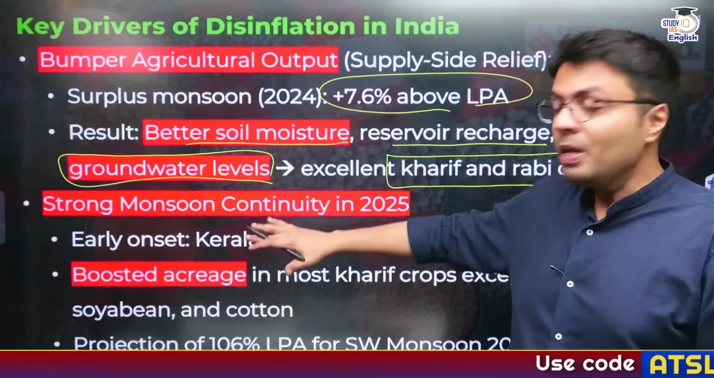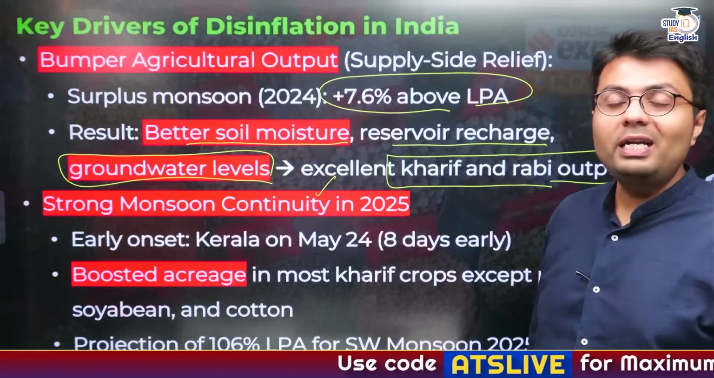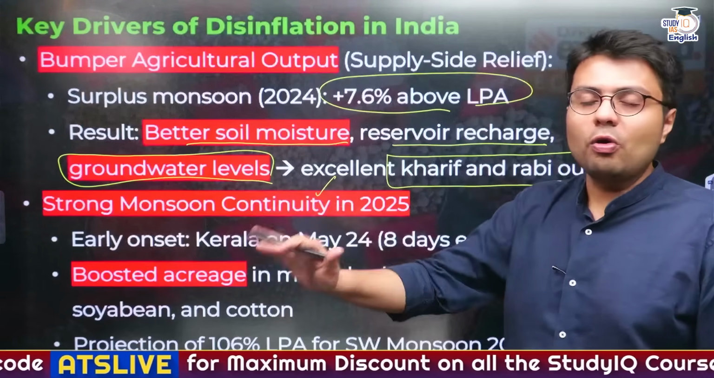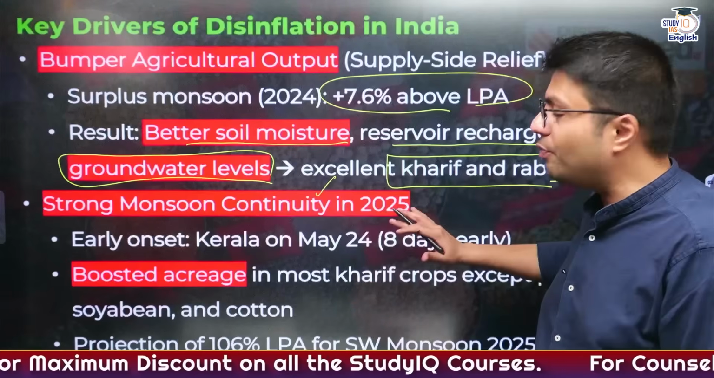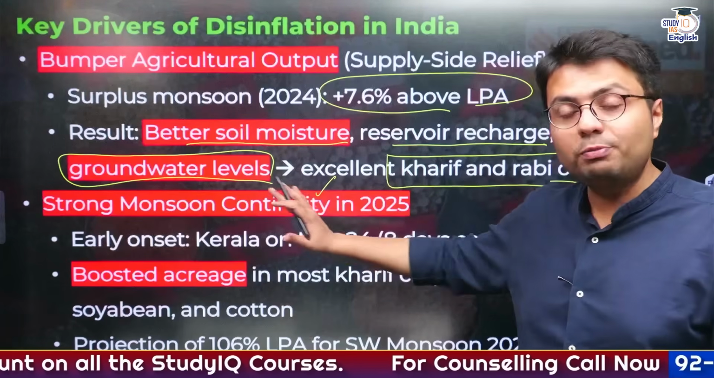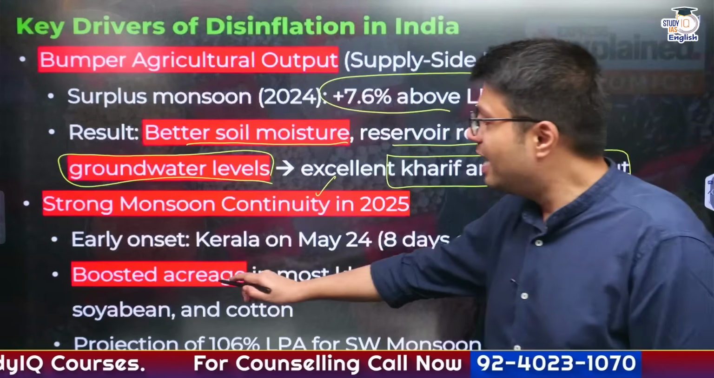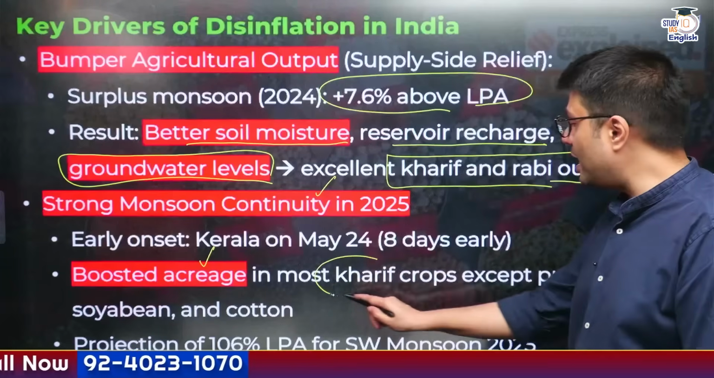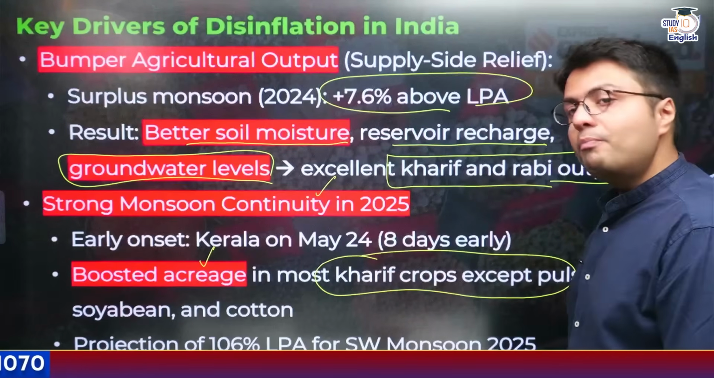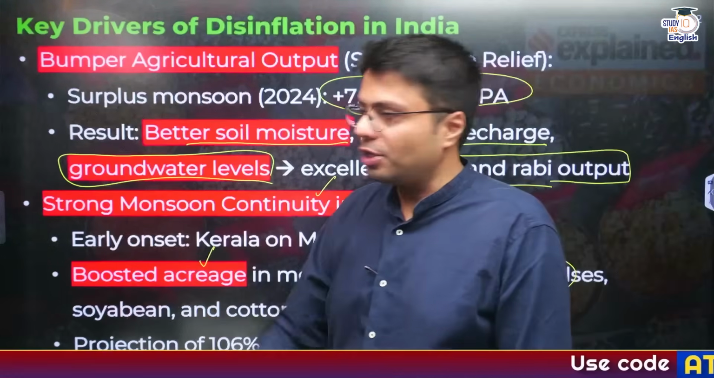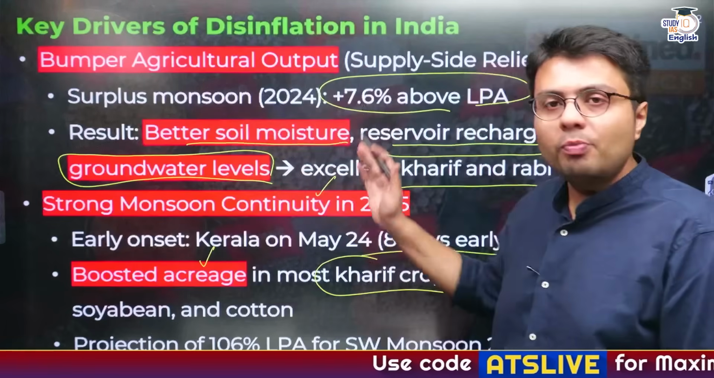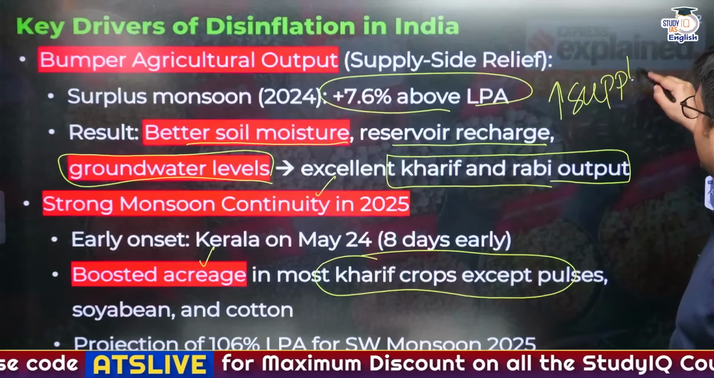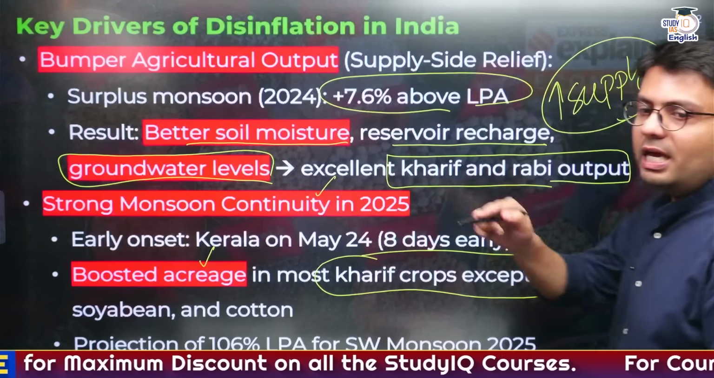Similarly, this year also India has witnessed strong monsoon continuity, and IMD has also given a projection that India this year will also witness a surplus amount of rainfall. And because of early onset of monsoon in India, especially when it reached Kerala 8 days early, it has led to good sowing of crops in India, and therefore it is assumed that most of these Kharif crops will witness good production. So therefore, because of good monsoon, our agricultural supplies increase, and this has created a downward pressure on the prices